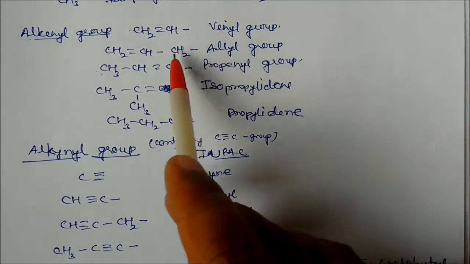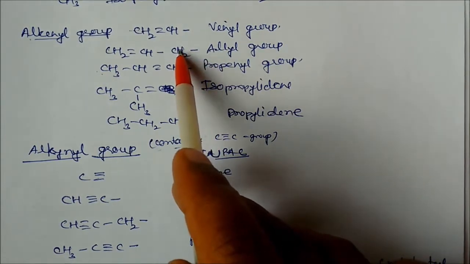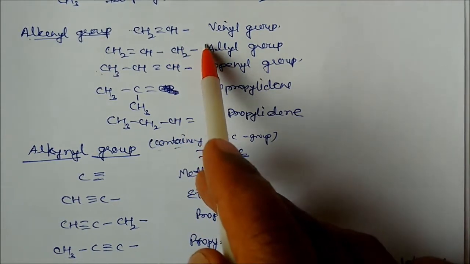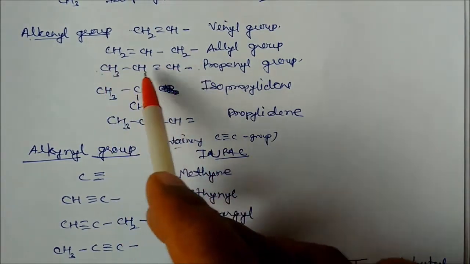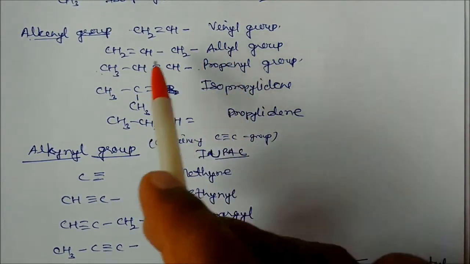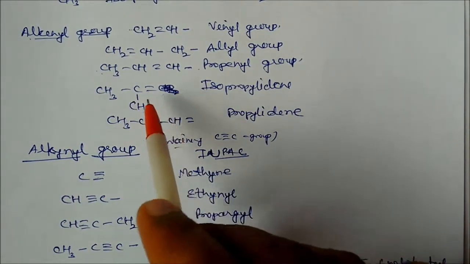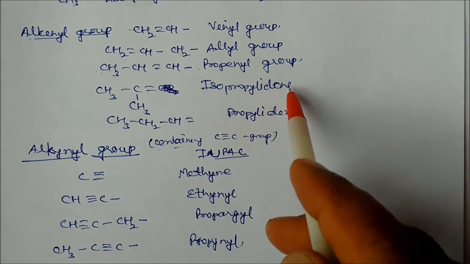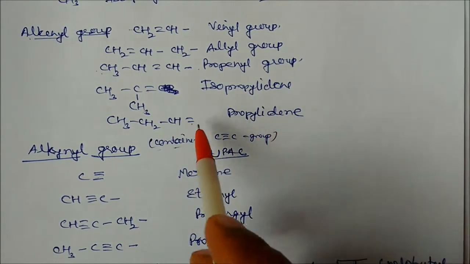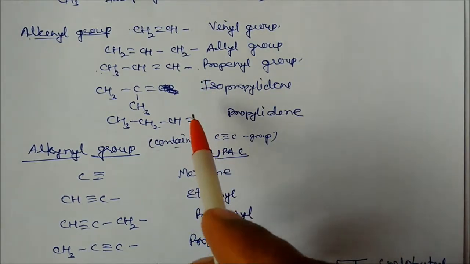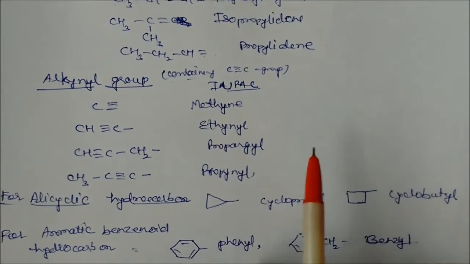So keep in mind, allyl means this carbon is attached to the main parent hydrocarbon, but in propenyl, the carbon on the double bond side is attached to the parent hydrocarbon, and this group is called propenyl. So there is a difference between these two. Again, if this double bond is present in between the 3 carbons, then this is called isopropylidene. If the double bond shifts to this carbon, this is called propylidene. So these we need to learn by heart for writing nomenclature in the compound.